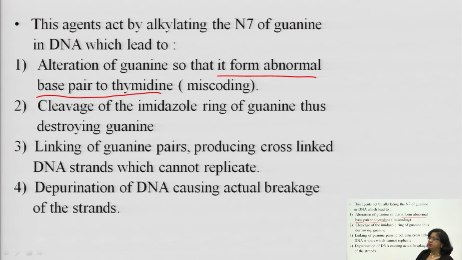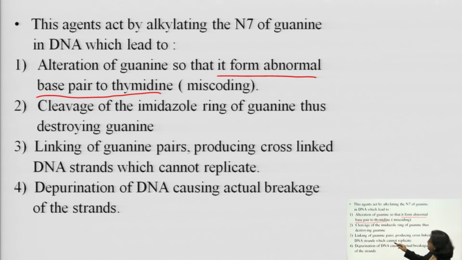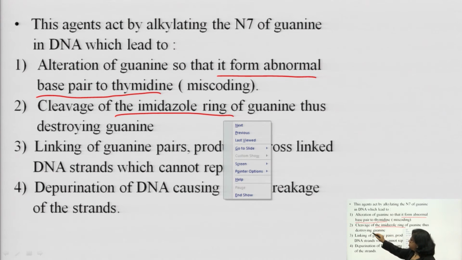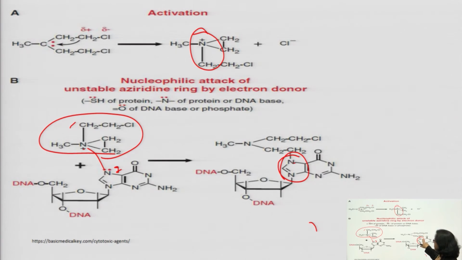You see the guanine structure, just go back. Here you see the guanine structure, the imidazole ring is here, 1,3 nitrogen in a 5 membered ring, that is your imidazole ring. So when it combines with this, what is it doing? It is cleaving the imidazole ring, breaking it. So either it cleaves the imidazole ring of guanine, thus destroying the guanine property.